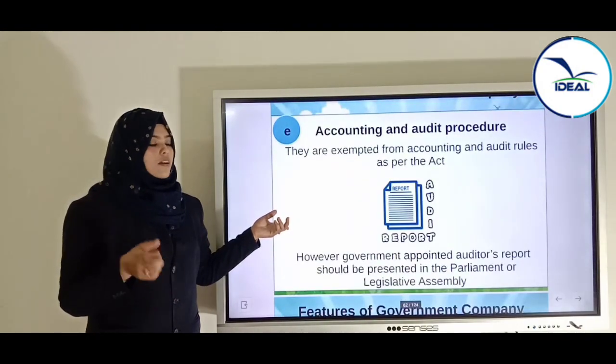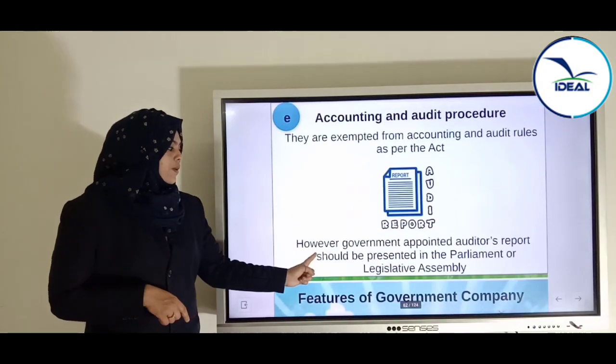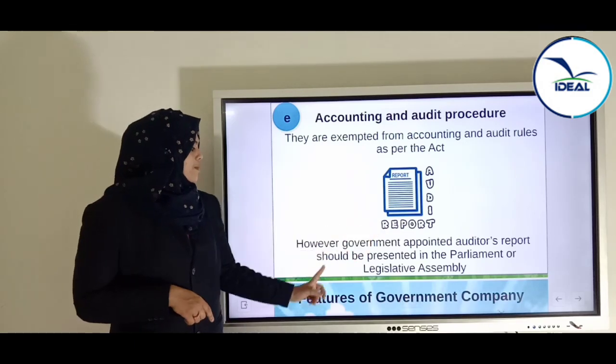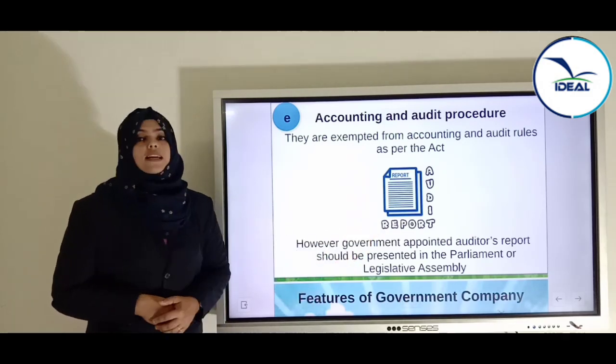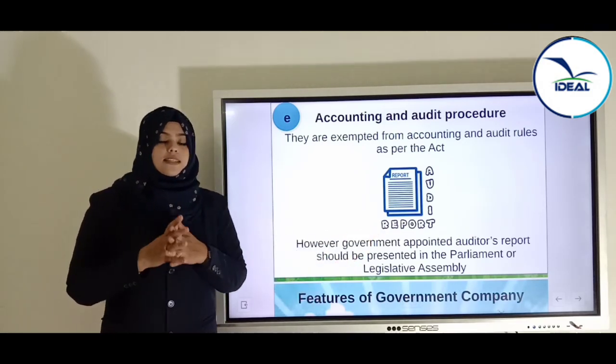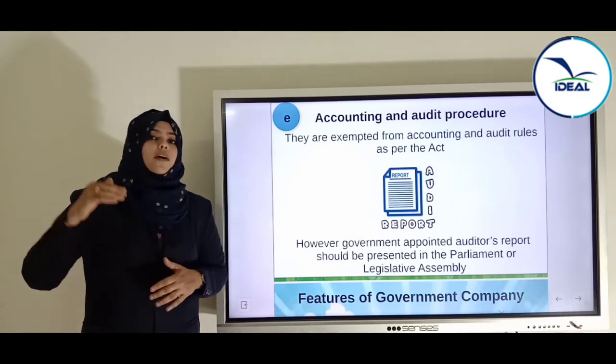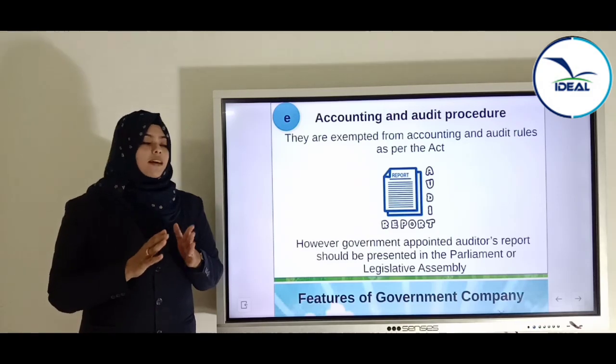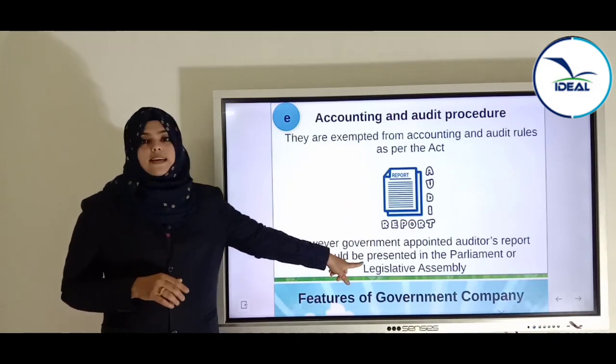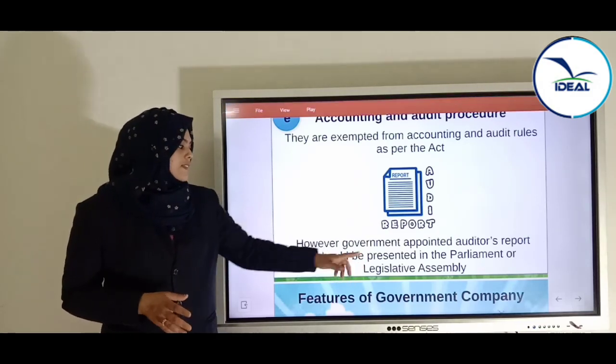But there is a condition that, however, the government appointed auditors' report should be presented in the Parliament or Legislative Assembly. That is, a report by an auditor appointed by the government should be presented at the Legislative Assembly.